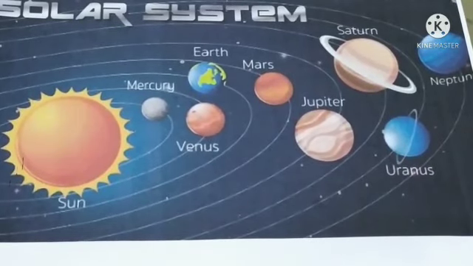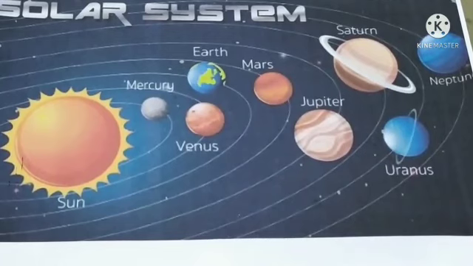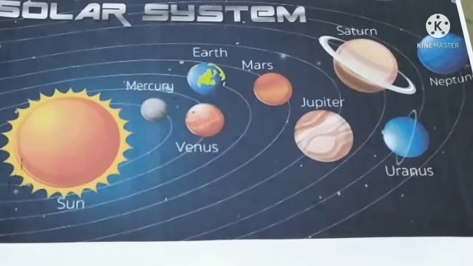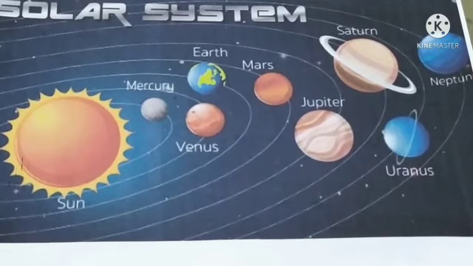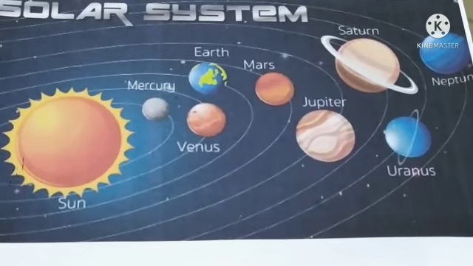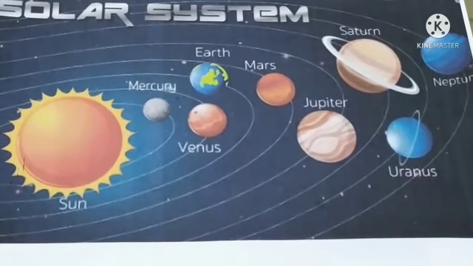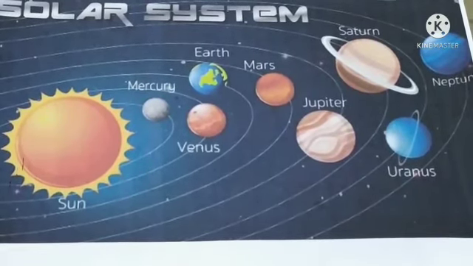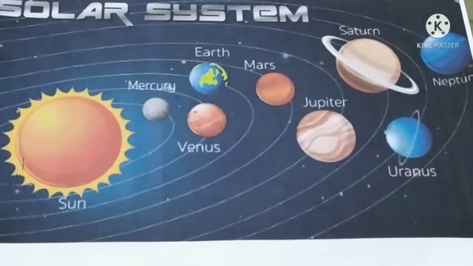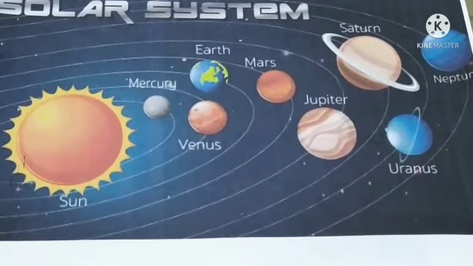Okay children, to remember the order of the 8 planets around the sun, I will tell you one simple method: My Very Educated Mother Just Served Us Noodles. Every first letter stands for a planet name: M for Mercury, V for Venus, E for Earth, M for Mars, J for Jupiter, S for Saturn, U for Uranus, N for Neptune. Okay?